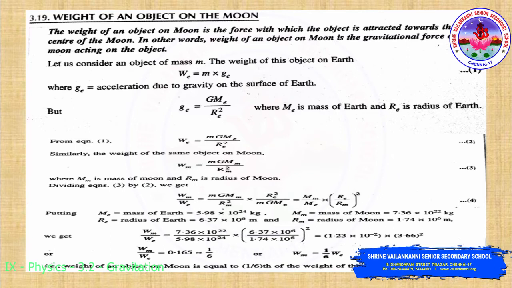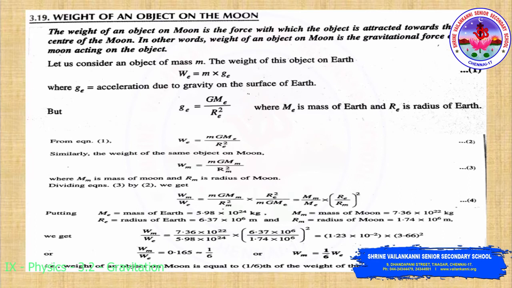The weight of the object on earth, WE, equals m into GE, and GE, the gravity on earth, equals G ME by RE square, where ME is the mass of the earth and RE is the radius of the earth.